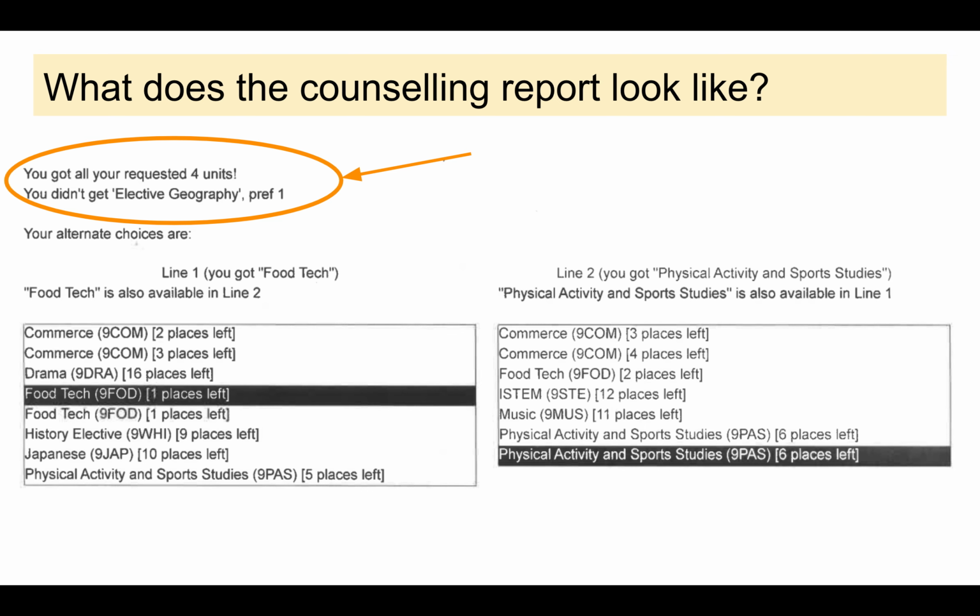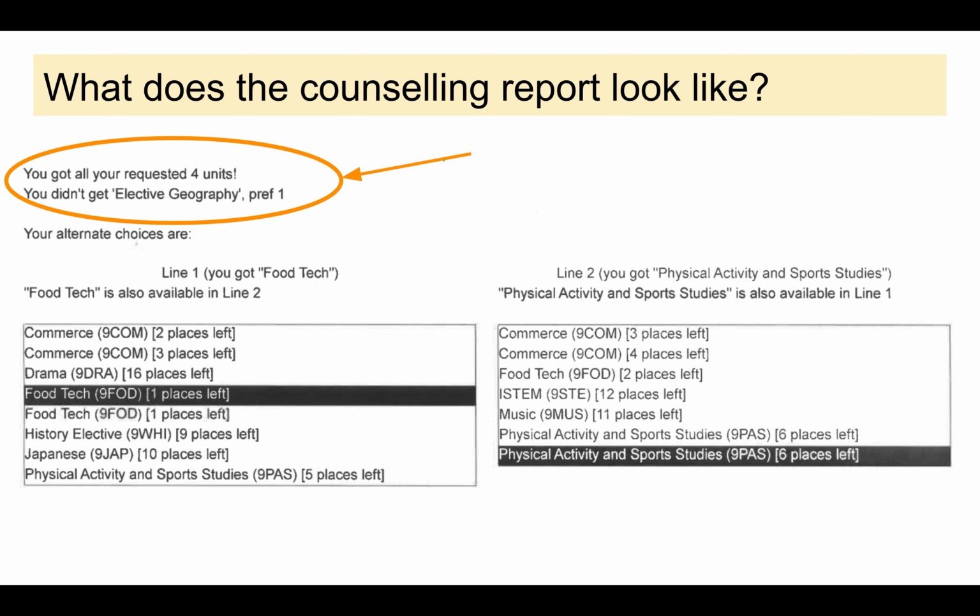Okay, so with the information that's on here, we can see that this student has been allocated food tech on line 1 because that's highlighted in black, and on line 2, this student has been allocated PASS, or physical activity and sports studies. Now, say for example, this student would like to change line 1 and no longer wants to do food tech, then the subjects that are listed here that still have space available on line 1, they're the only courses that this student could move to.